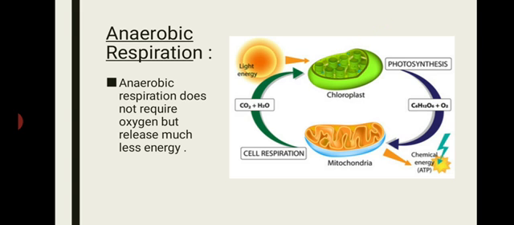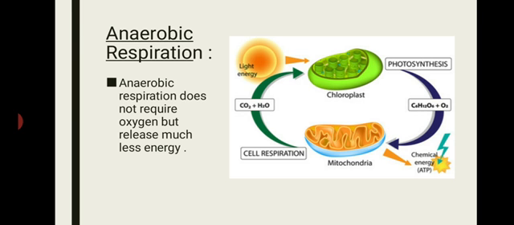This full respiration is shown in this diagram, right? Like light energy is there, that plants get energy from the sun in the form of light, right? Chloroplast is present in the plants, it makes the food with the help of photosynthesis, right? Food is made in the form of glucose and oxygen.